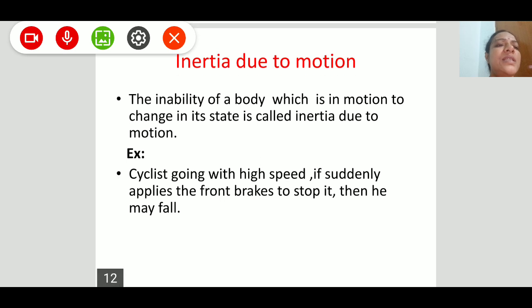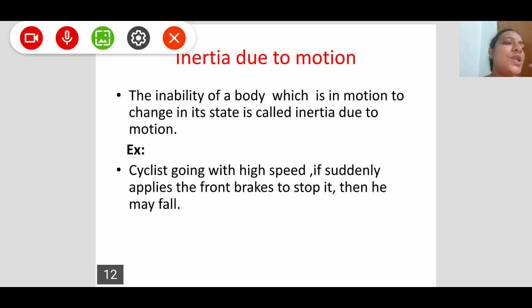Similarly, inertia due to motion. This is also easy to understand. The inability of a body which is in motion to change its state is called inertia due to motion. Suppose you take the bus example or a cyclist. When a cyclist is going at high speed, the cyclist is in motion, so he wants to continue in motion.